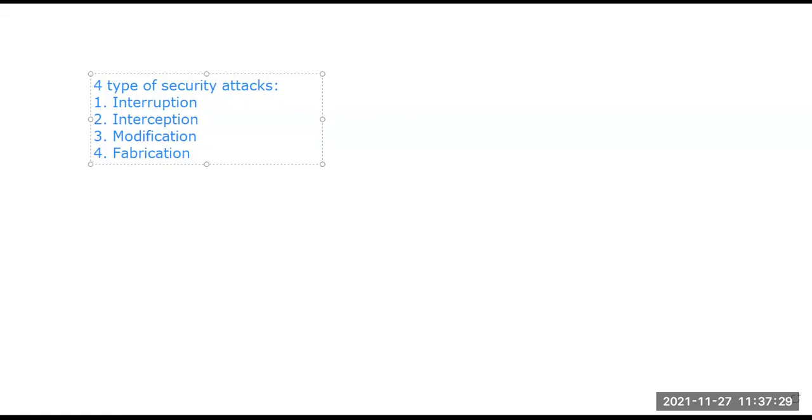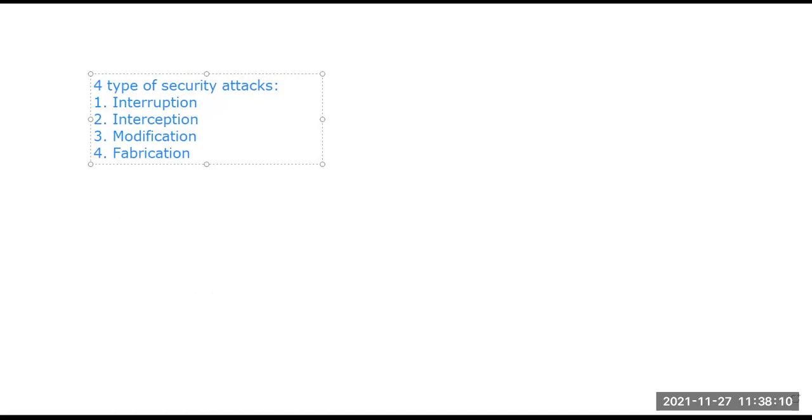We are not getting the resource that we need, or that is going to help us with the data process. So this type of attack involves the non-availability of resources, or destruction of a piece of hardware, or any fault in the communication line, or cutting the line of communication, as well as in the file management system. We are interrupting the process so that data communication or transmission of data cannot happen properly. So this is the first, interruption.